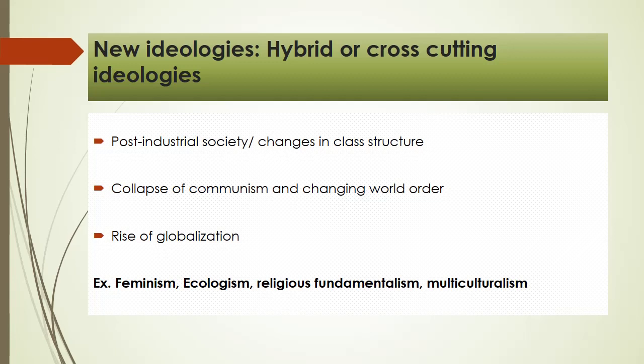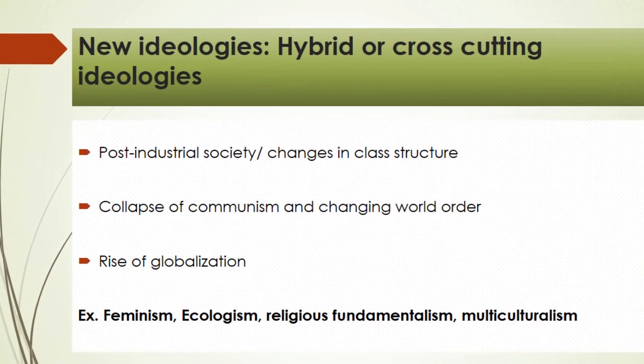So the conventional ideologies and other ideologies, for example, liberal conservatism takes something from liberalism and something from conservatism. Socialist feminism takes something from feminism and something from socialism. So these ideologies are called hybrid ideologies or cross-cutting ideologies.